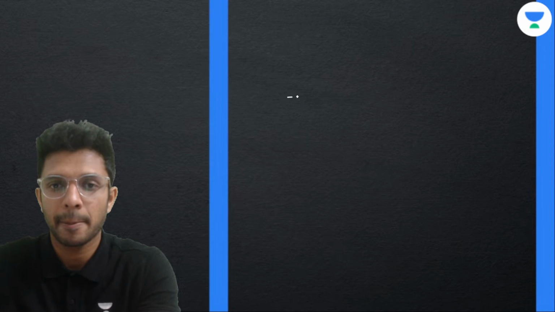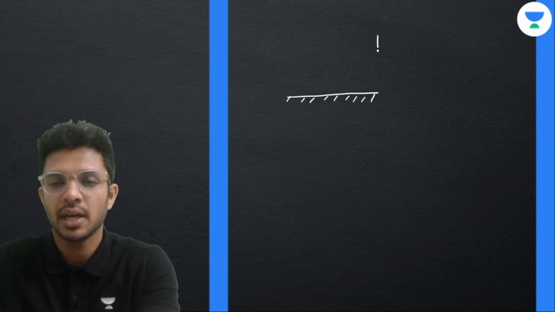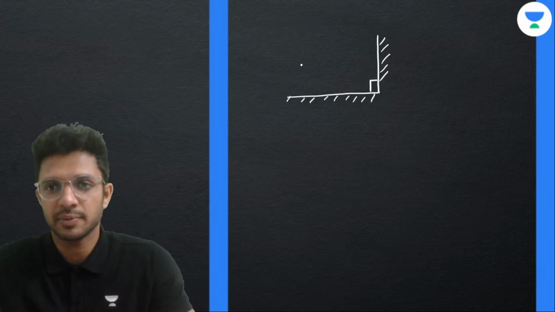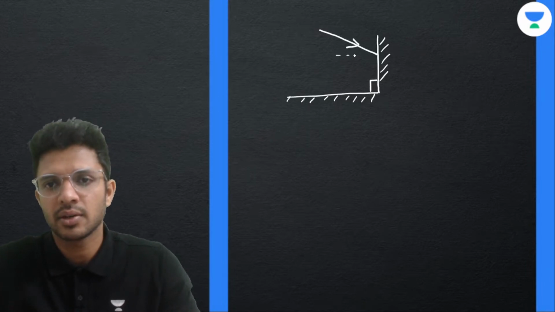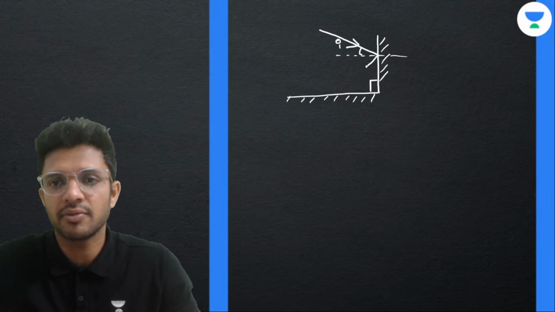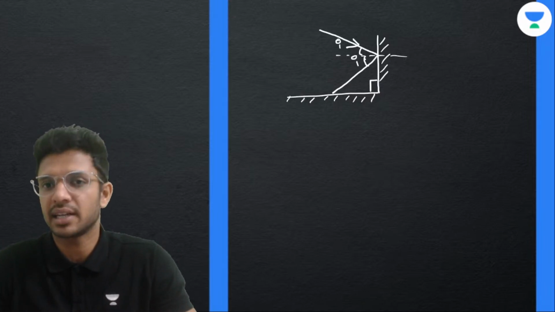देख ले. We have one plane mirror ऐसे. Another plane mirror ऐसे. And obviously they are perpendicular to each other. And let's say we have any ray of light. A ray of light is coming like this, with any angle of incidence, let me call it I. What will happen to this incident light ray? It will be reflected in such a way that angle of reflection will be equal to angle of incidence. So both angles I have marked as I.